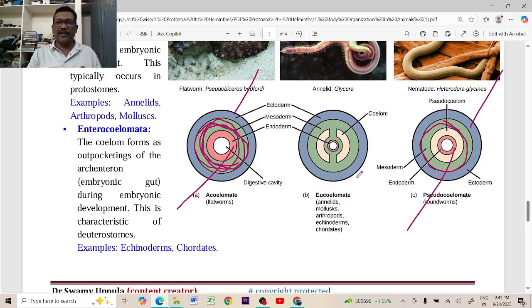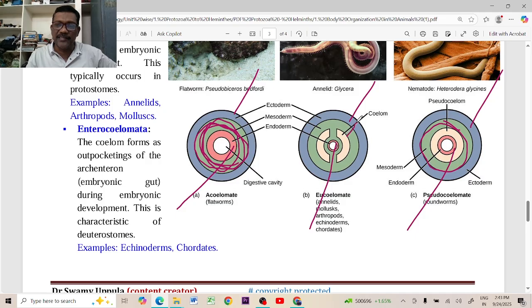Annelida, arthropoda and mollusca, and even in the echinodermata and the chordata, the true coelom is formed, the schizocoelomata and enterocoelomata. But now in true coelomates, the ectoderm is forming, the endoderm is forming and the mesoderm is also forming.